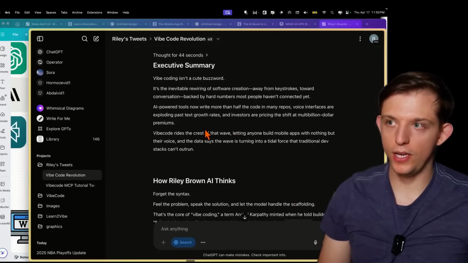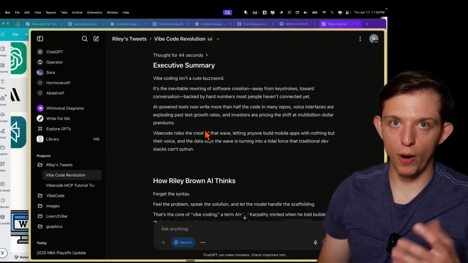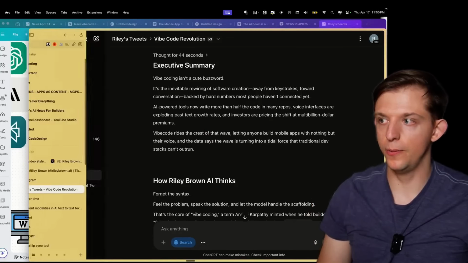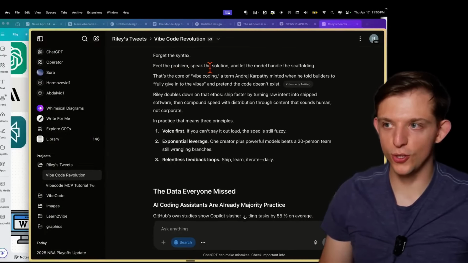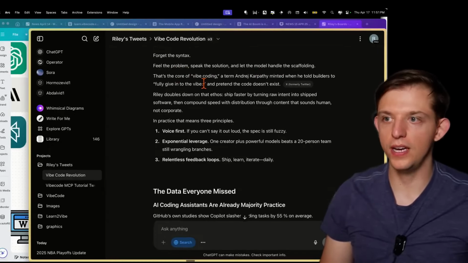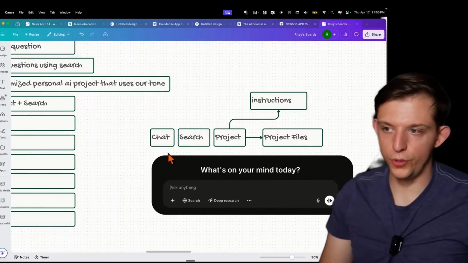And then it used the project that we were in to create the proper tone based on our instructions and the files that we uploaded. Forget the syntax. Feel the problem. Speak the solution. That's core. A term that Andrej Karpathy minted when he told builders to fully give in to the vibes and to pretend the code doesn't exist. So far we've used this chat interface, which we can turn on the search.